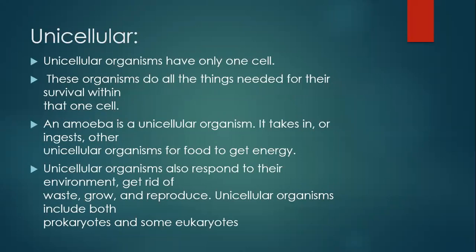Unicellular organisms have only one cell. These organisms do all the things needed for their survival within that one cell. An amoeba is a unicellular organism. It takes in or ingests other unicellular organisms for food to get energy. Unicellular organisms also respond to their environment, get rid of waste, grow and reproduce. Unicellular organisms include both prokaryotes and some eukaryotes.